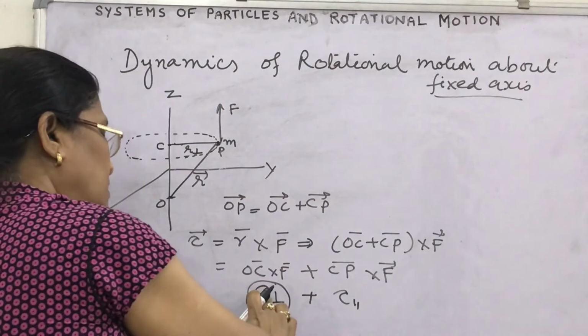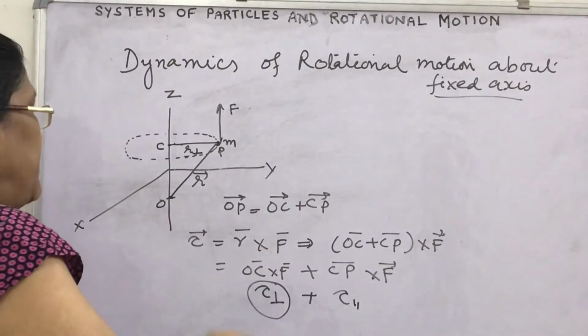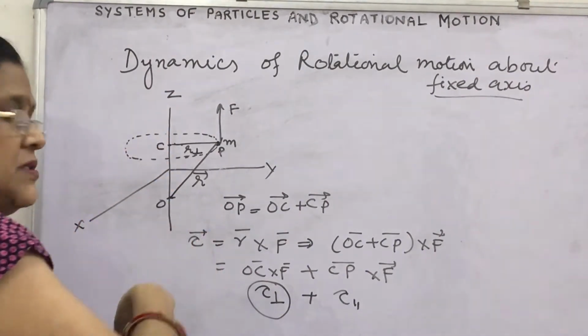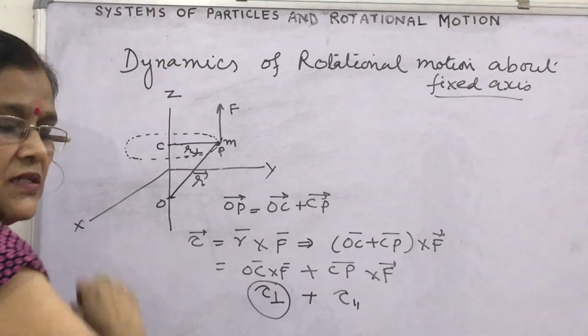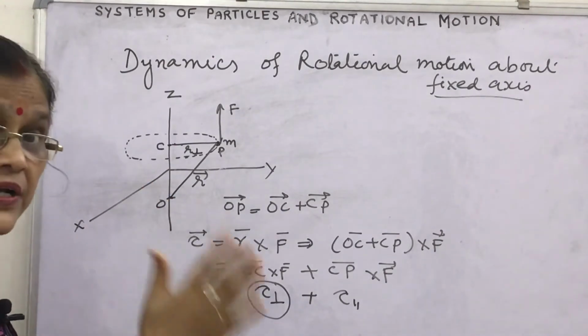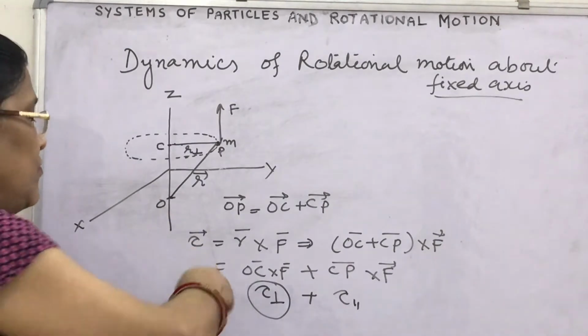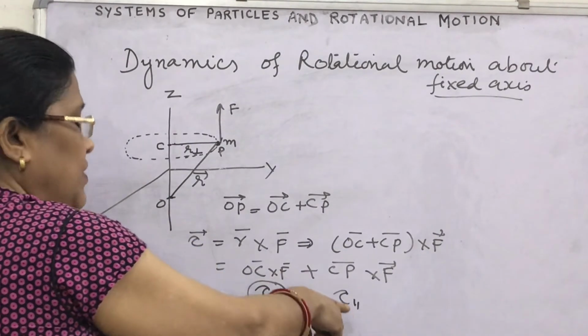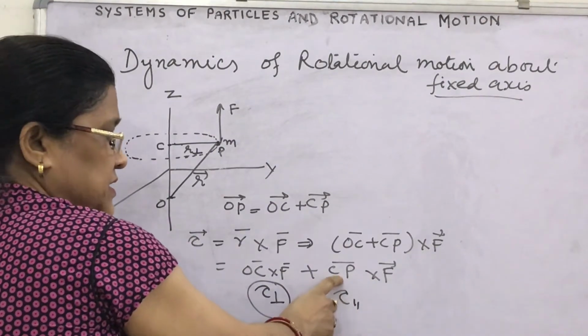The components of torque which are perpendicular to the axis will turn the axis, so they are not considered. To maintain the axis at its fixed position, we will not concern ourselves with this. We are concerned only with this relation, that is CP cross F.